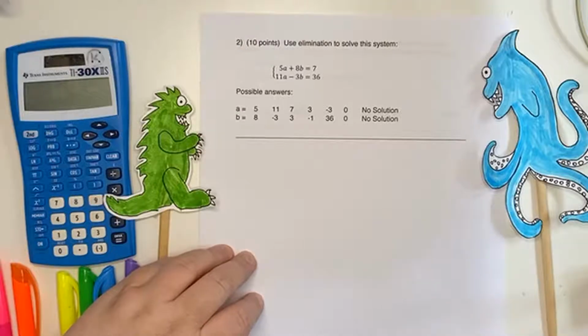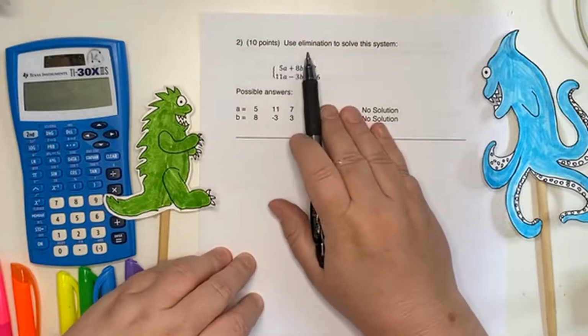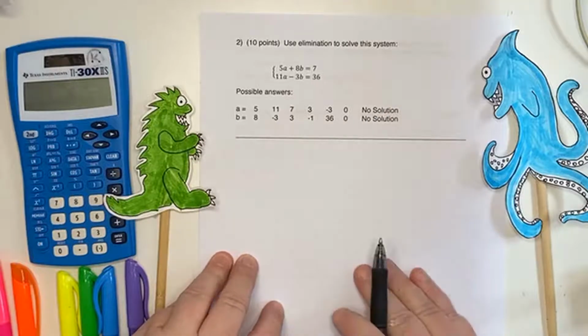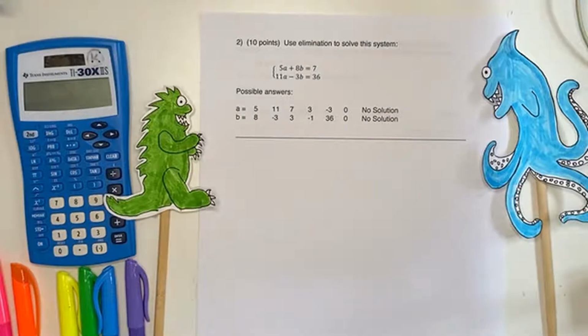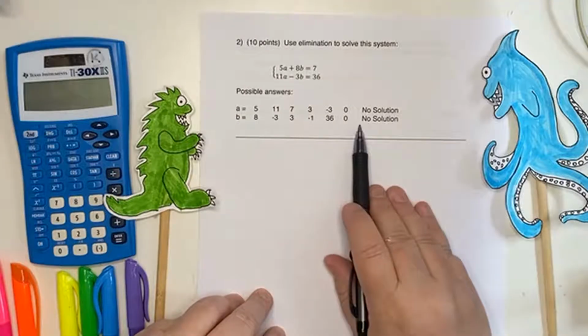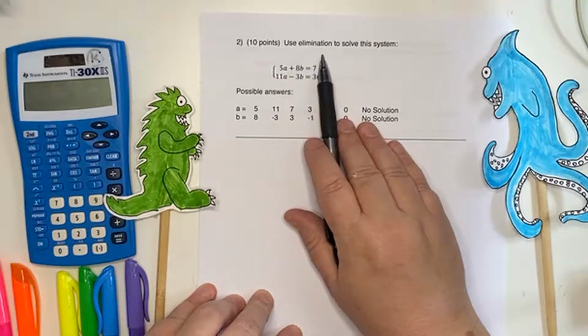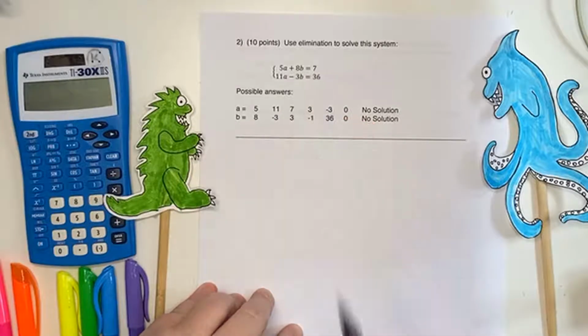So number 2, also 10 points. Use elimination to solve this system. And again, do you have to use elimination? No. Will I be able to check? No, because you're just going to give me the answers, so I don't know how you got to the answer. So you're welcome to use substitution. I'm just recommending elimination because I think it's easier in this case.